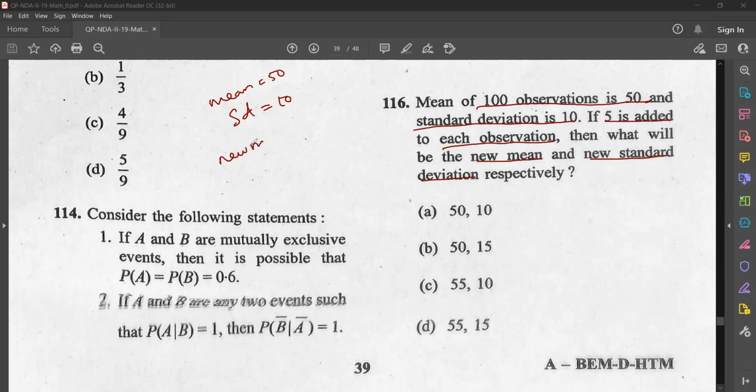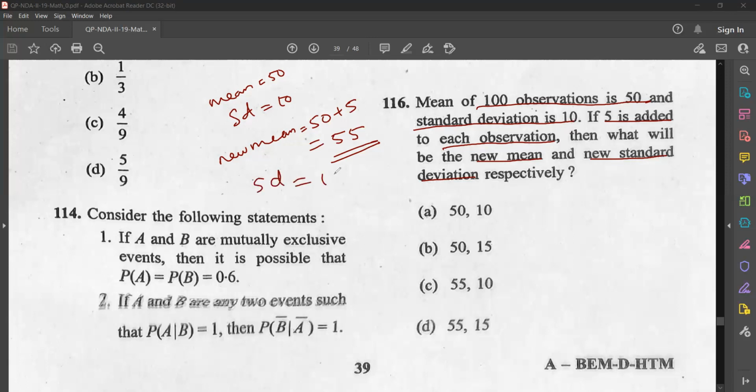New mean is nothing but 50 plus 5. So if each observation is increased by a number, you just add that to the mean, then you will get the new mean. So new mean is 55. Next is standard deviation. When a number is added to each observation, there is no change in the standard deviation. Addition or subtraction to each term will not have any effect on the standard deviation.